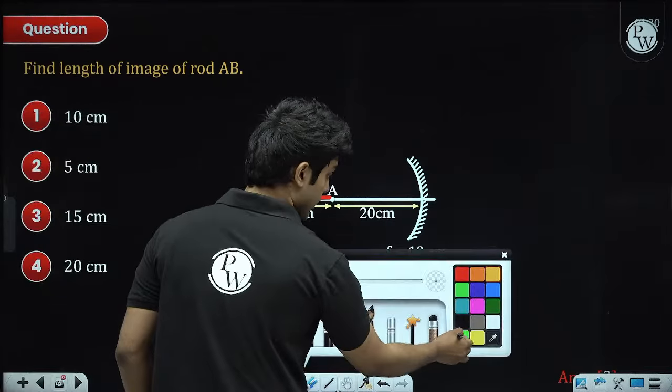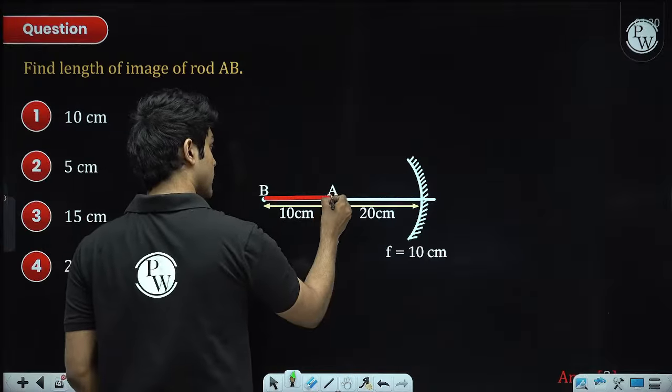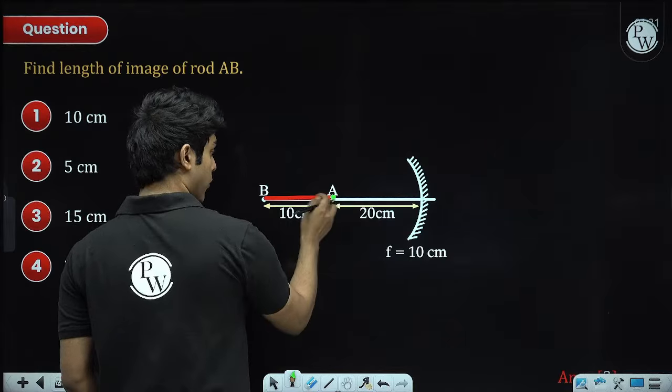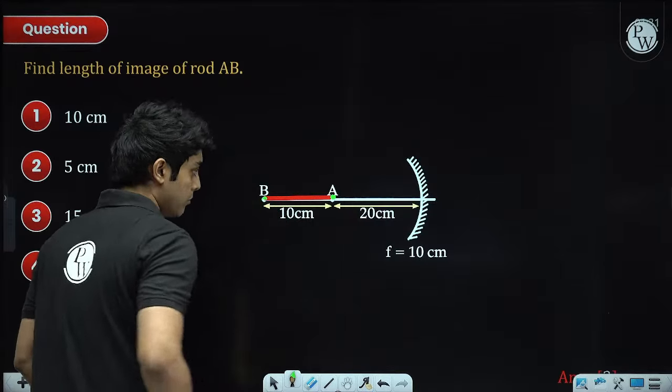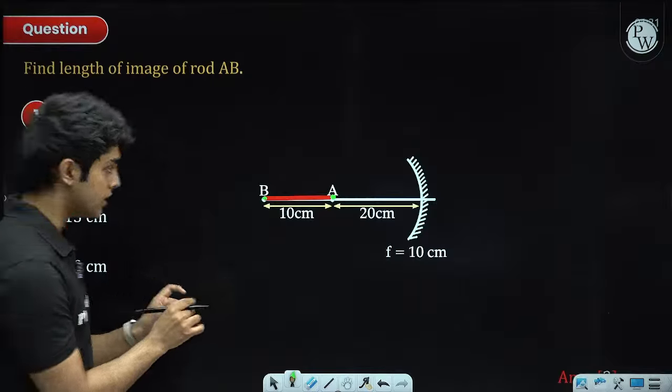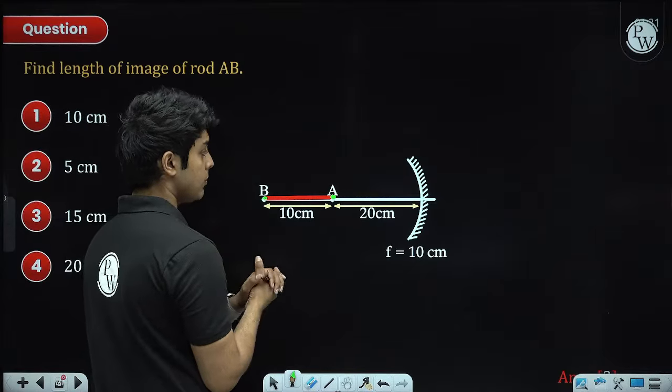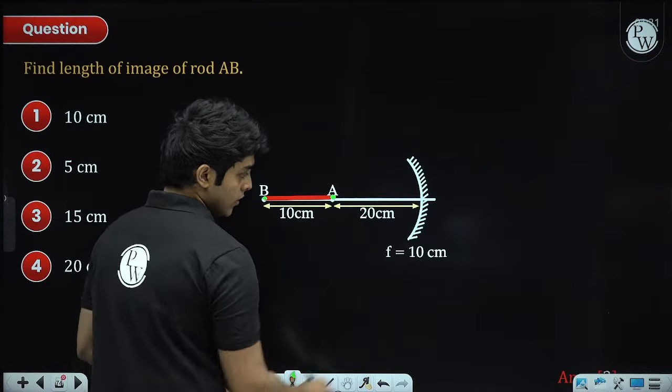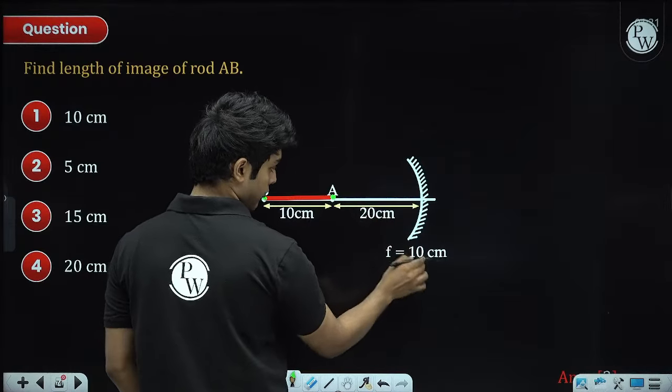Okay, so here what we have to do is we have to find the image of this endpoint A and the image of this endpoint B, and then the length of the image will be that distance. Okay, so this is a concave mirror, so focal length 10.